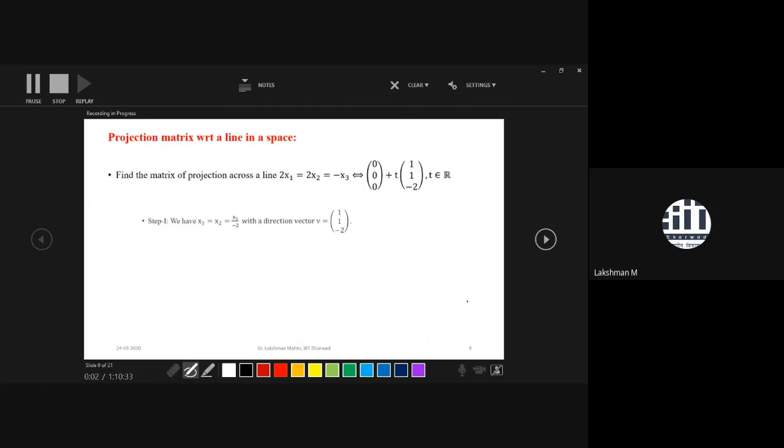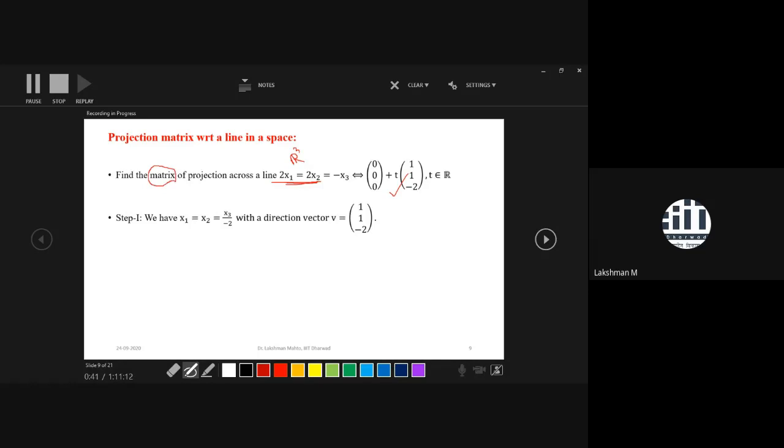Now I have taken another problem: you have to find the projection matrix of the projection onto a line in R3. The last question was regarding a plane. This question is projection in R3 with respect to a line. In 3D, we always write the equation of a line like this, or if you are willing to write it in vector form, then this is the vector representation of the line. We have to find the projection of every three-dimensional point with respect to this line, and once we get the projection, we have to find the matrix of that projection.